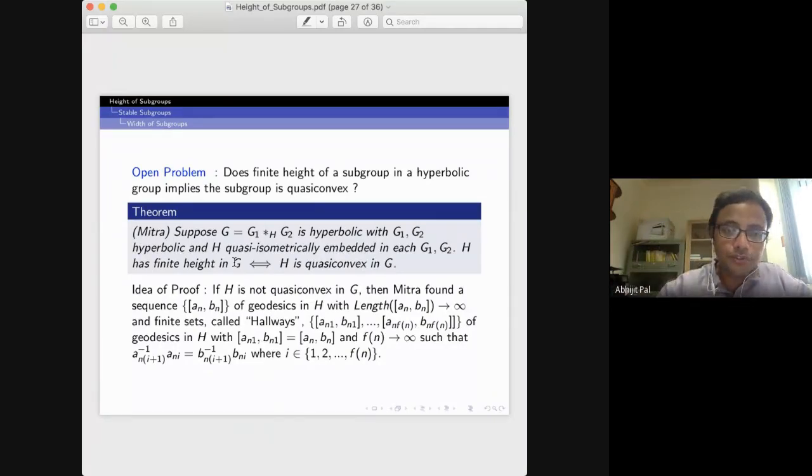The proof relies on Bass-Serre theory and the construction of a tree of spaces and the construction of something called quasi-convex ladders and hallways. I have given here the idea of the proof, but because not much time is left, I'll not go into the proof. Let me skip this part.